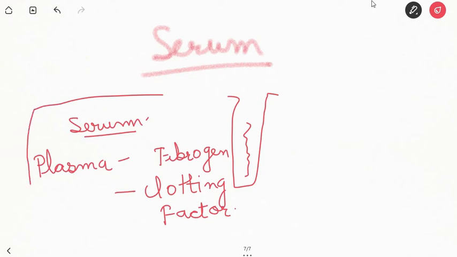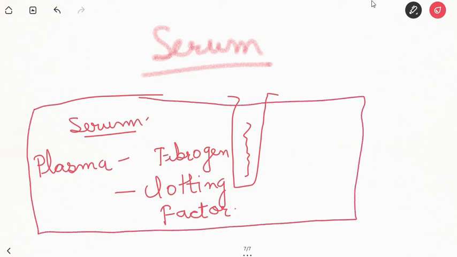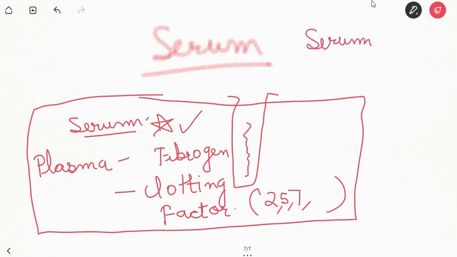So very important for your entrance exam point of view, serum is plasma minus fibrinogen and clotting factors. The serum has high concentration of serotonin because of breakdown of platelets during the clotting.